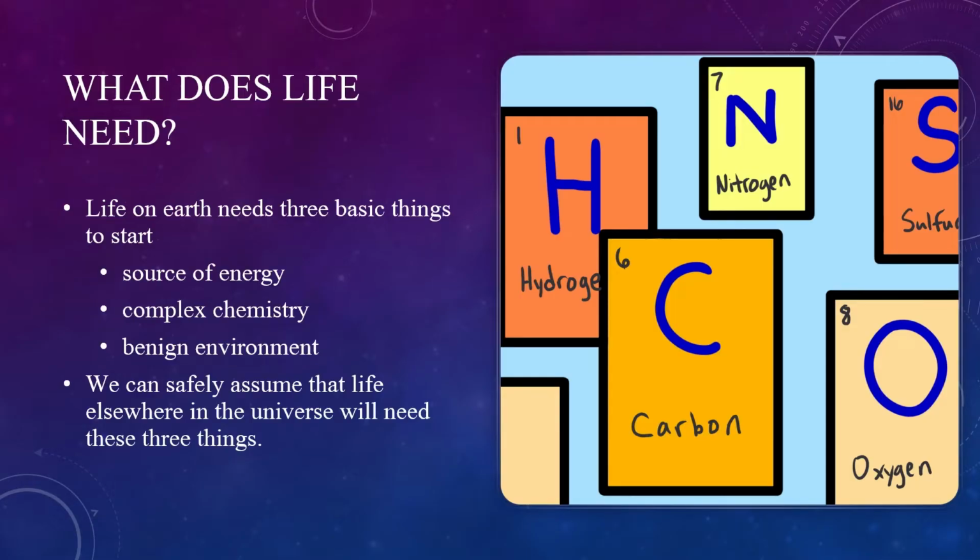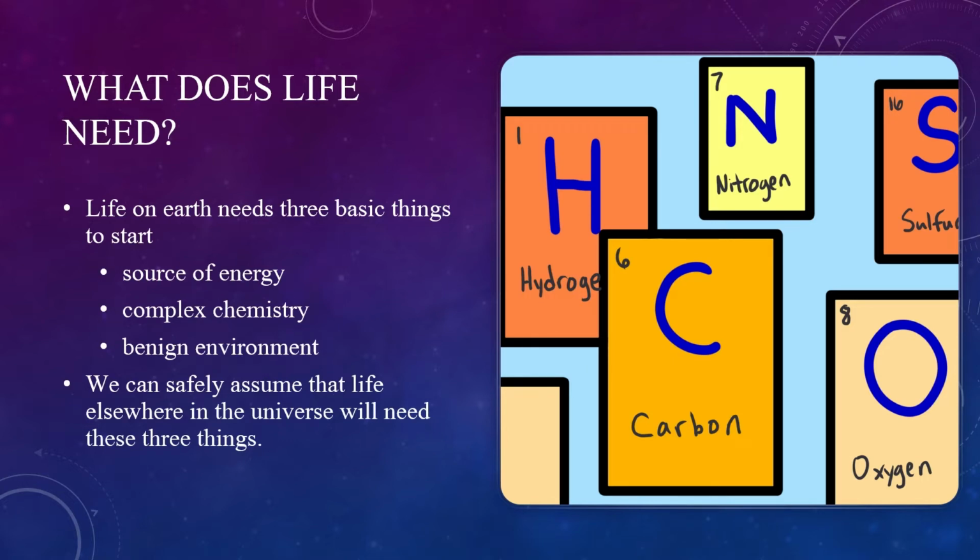What does life need? Life on Earth needs 3 basic things to start. Source of energy. Complex chemistry. Benign environment. We can safely assume that life elsewhere in the universe will need these 3 things.